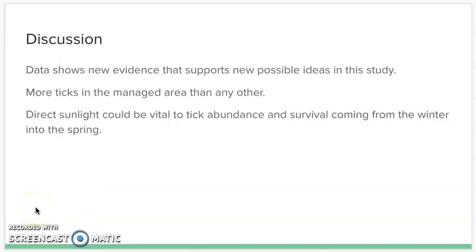In further review of the results and data, we found that the results actually show a new possible theory amongst tick abundance in microclimate populations. We found that direct sunlight could be vital to tick abundance and its survival coming from the winter seasons into the spring. It could be for many reasons, such as the managed plots having no open canopy and an open floor where the direct sunlight can warm the soil during the winter months coming into the spring and speed up tick birth and tick egg hatching.